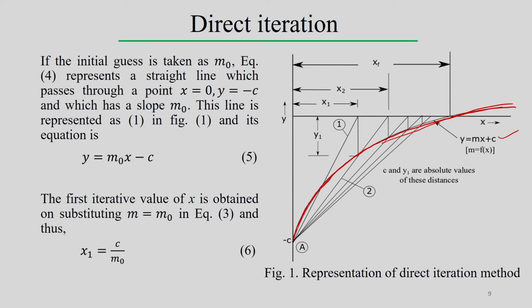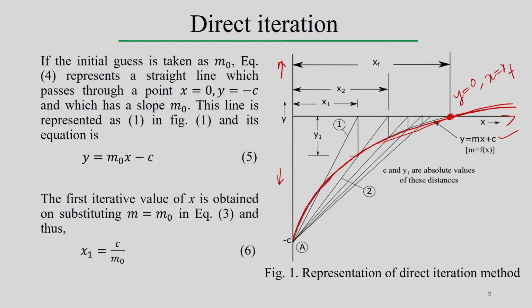Now, on this actual curve, this is the y axis, with the positive and negative directions, and this is the x axis along the x direction. Once we reach the solution x equals xf, y equals 0. So once we reach this point, this is the solution of this equation, because at this point y equals 0 and x equals xf. We get the solution of the equation once y equals 0, and that condition represents the solution, and it happens at x equal to xf.